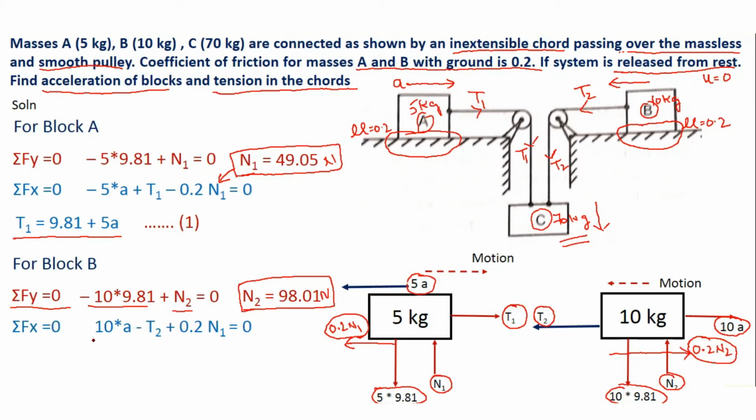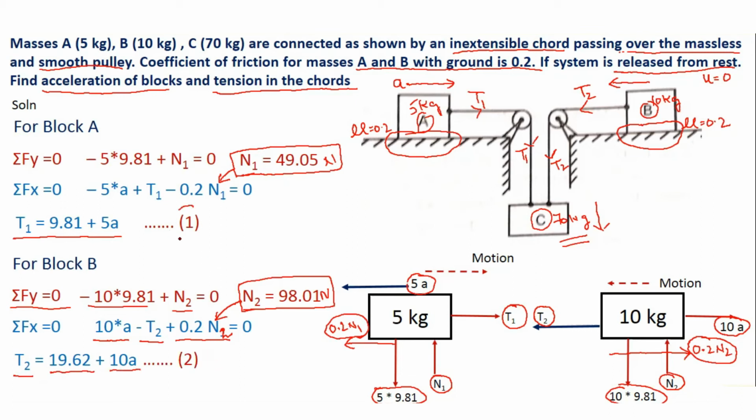So I will get 10A minus T2 plus 0.2 N2 is equal to 0, out of which N2 we have already got as 98.01. So I will substitute it and I will get one equation as T2 is equal to 19.62 plus 10A. Let this be equation number 2.